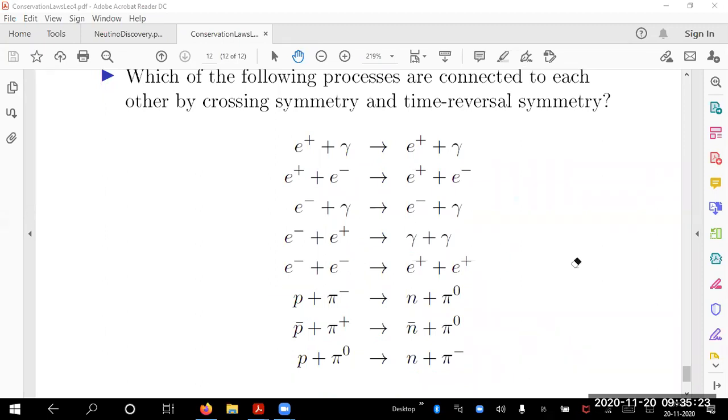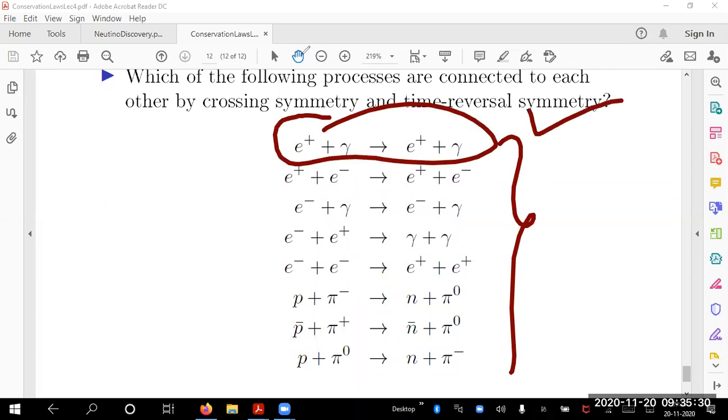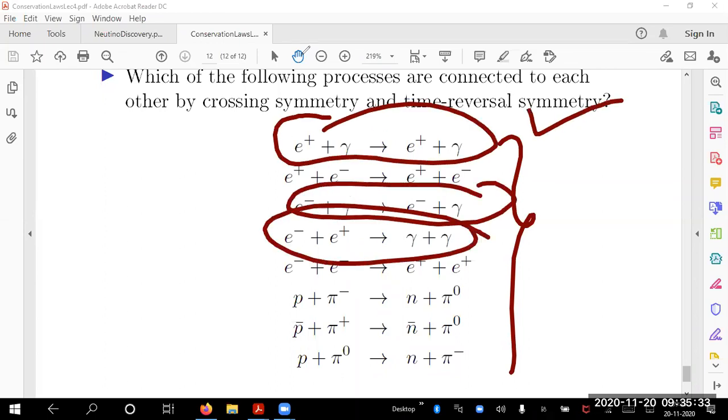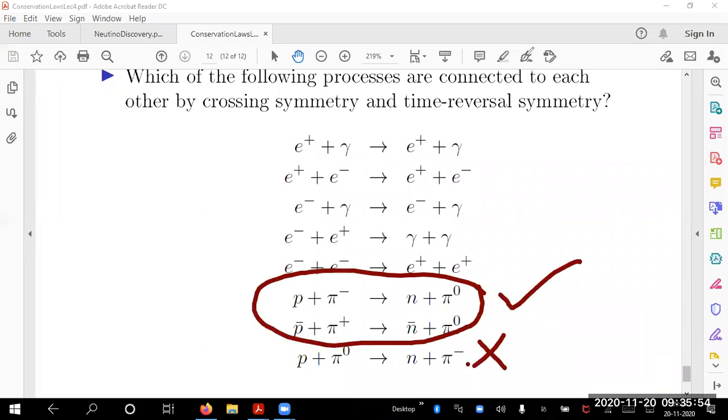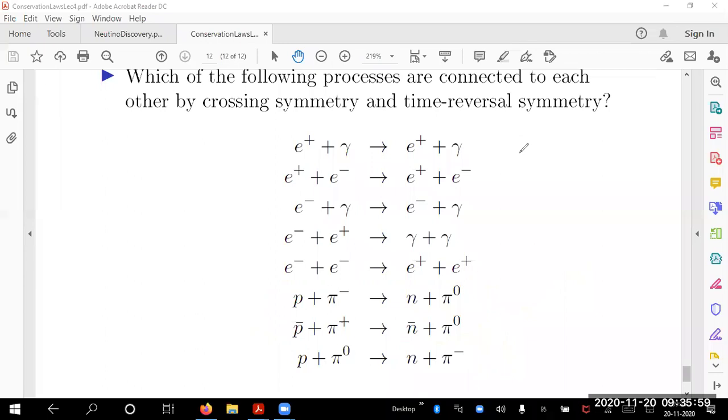Okay. So you can list the processes and explain which are possible, which are not possible. It means if this happens in nature, the third and fourth are expected to happen in nature. That's what is the result. One should do an experiment and confirm it. It is confirmed. Second process is not related to this process. So if it happens, you cannot expect this to happen. So we don't have such relation. And of the last three, I have these two related to each other, but this is not related to these two and none of the other things. So that is what is the expected answer for this question.